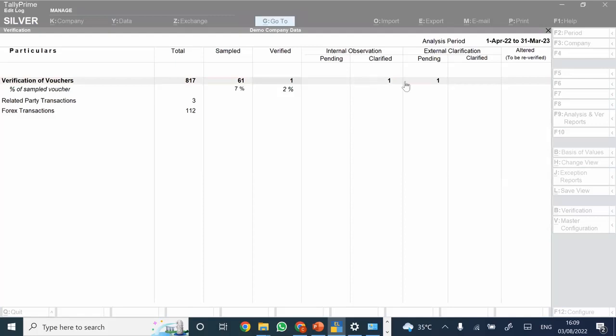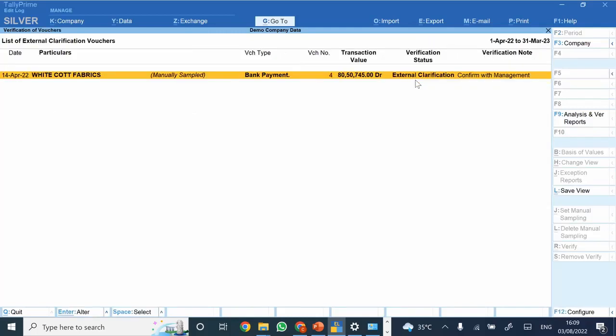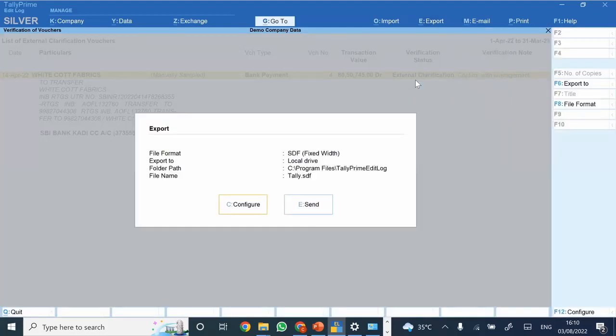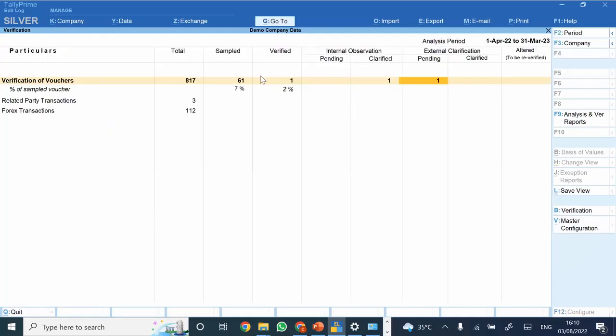Can't this reporting be exported? Yes, it can be exported for sure. See, you can either export the same or you can just ask them to look at it directly from here itself. I can just press Alt V, and I can just export the same. I would just say that for any report of Tally, you could export to Excel, PDF, or whatever format you want. So all these reports you can directly export.